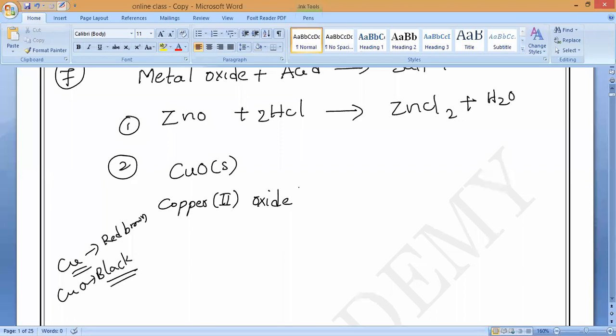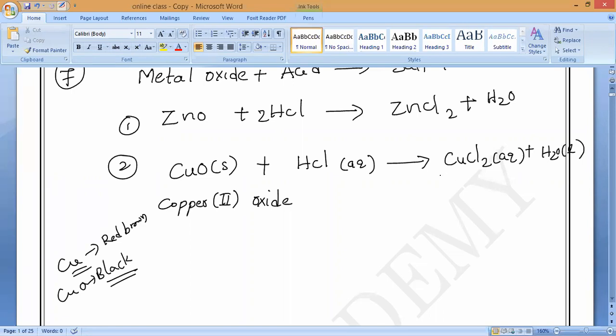If you take copper oxide, cupric oxide or copper 2 oxide, it will react with hydrochloric acid. What is the state of hydrochloric acid? Aqueous. What are the products? Copper chloride plus water. CuCl2 in aqueous state plus water. Understand all of you? This is what it will form.